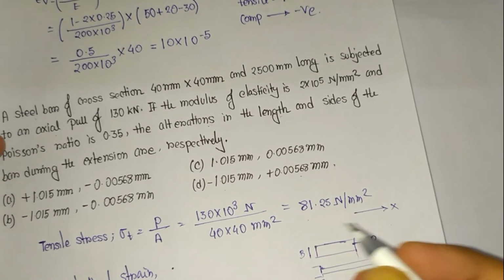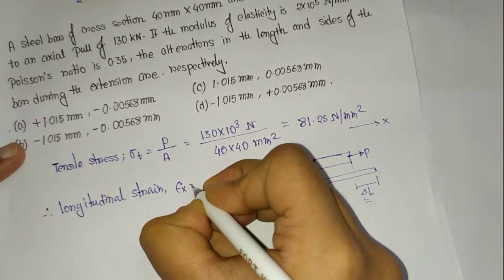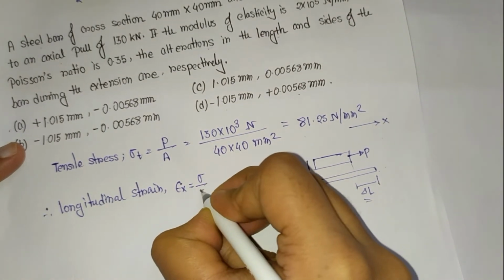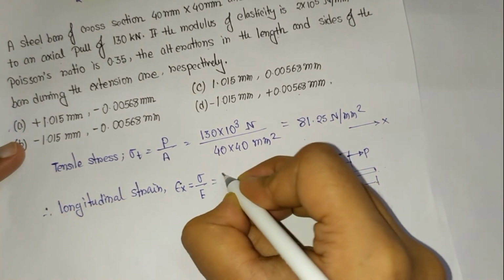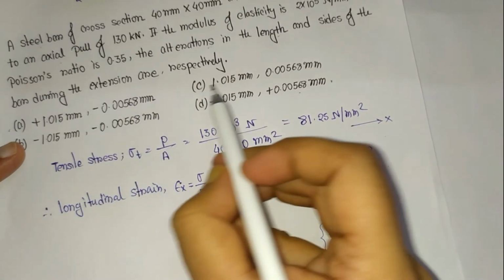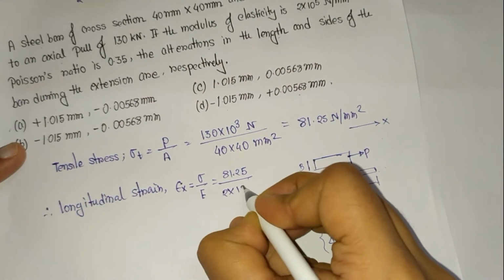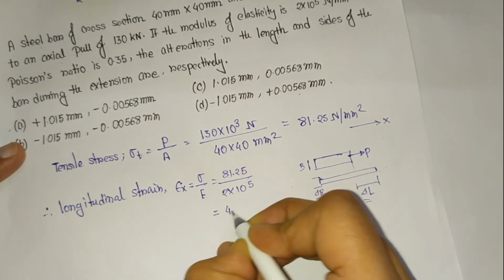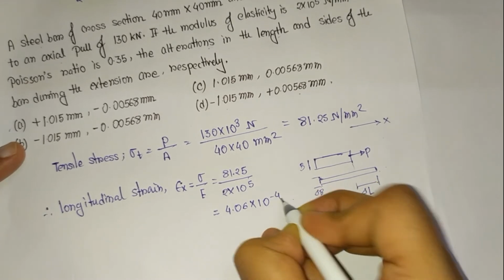So from this concept you can get to the conclusion that option A is correct, but we will solve the problem. So longitudinal strain means eta x, the strain in x direction, that is stress by modulus of elasticity. So stress is 81.25 and we know the modulus of elasticity in the question is given as 2 into 10 to the power 5. If you put it into the scientific calculator, it will come as 4.06 into 10 to the power minus 4.